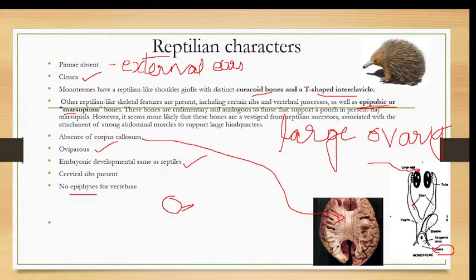The echidna is called the spiny anteater, and it is adapted to that mode of living with a protrusible tongue with sticky saliva. They are considered to be the connecting link between both the reptiles and the mammals. So with this I conclude. Thank you.